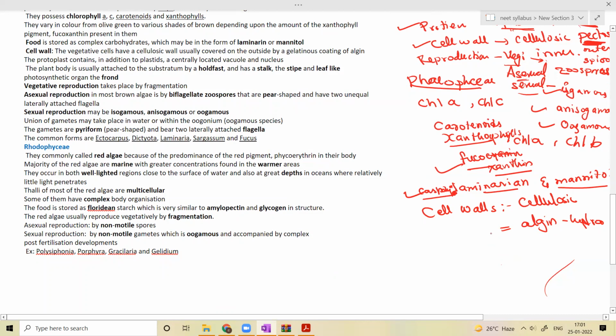The protoplast, in addition to the nucleus and plastids, has a vacuole. The plant body is generally attached to the substratum. In the Phaeophyceae, the plant body is usually attached to the substratum by a stalk-like structure called the holdfast.